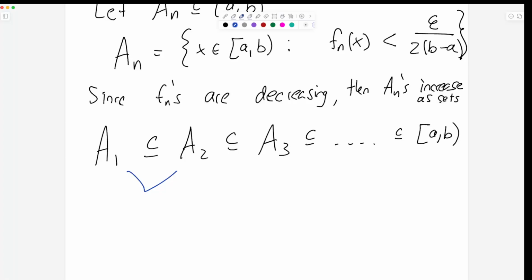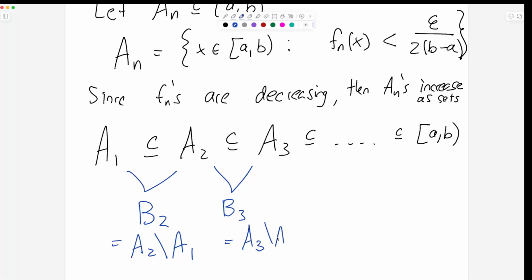Okay, this is called B2. B2 is the set difference A2 minus A1. So you take A1, you add on B2, some positive amount of stuff, and then you get A2, and so on. B3 is the amount of stuff, this is A3 minus A2, and so on.